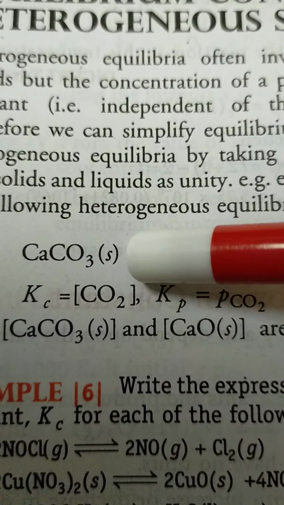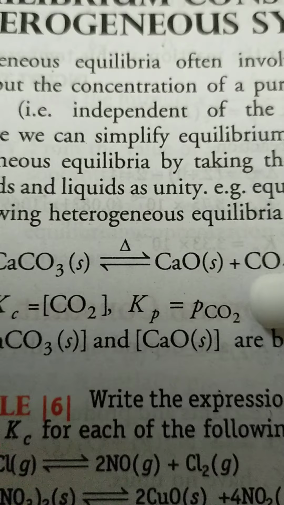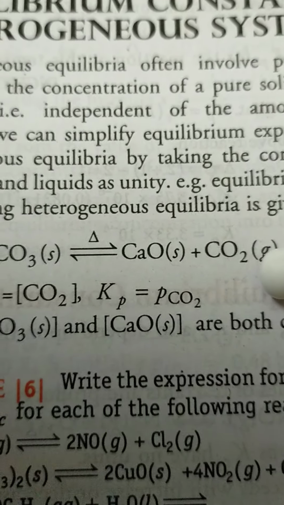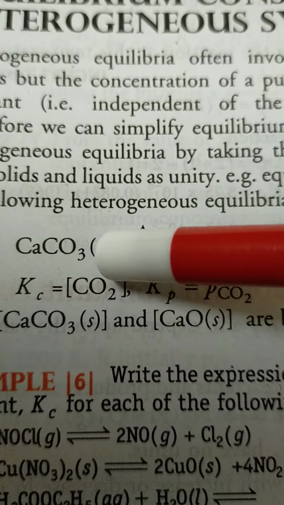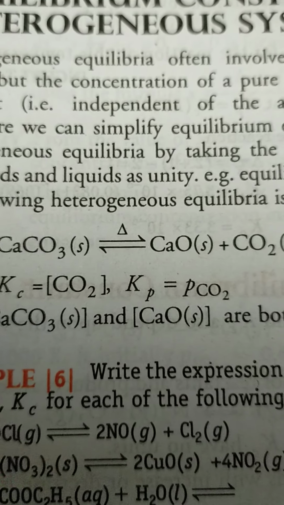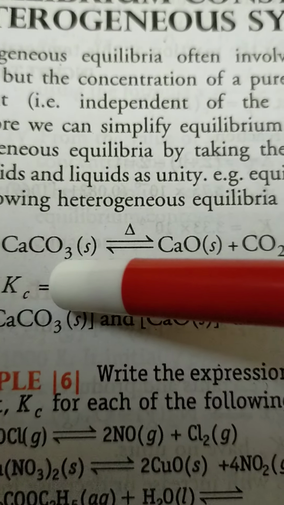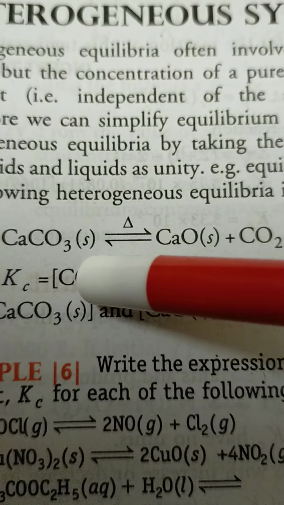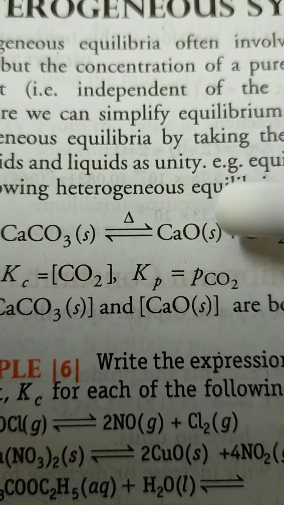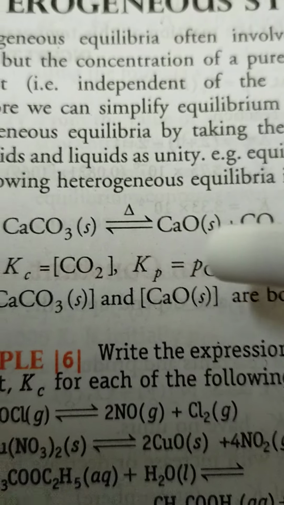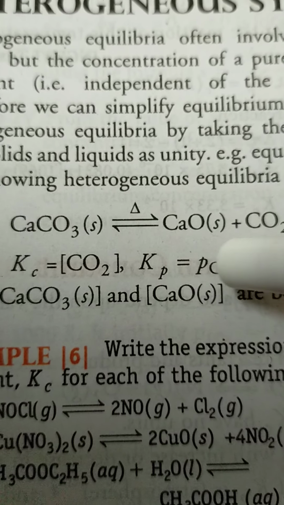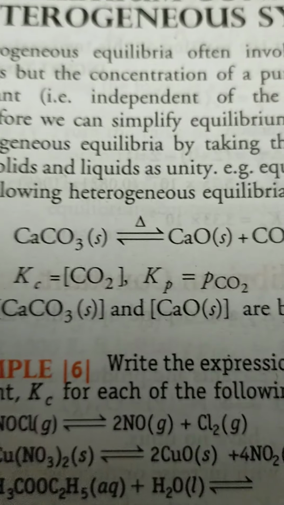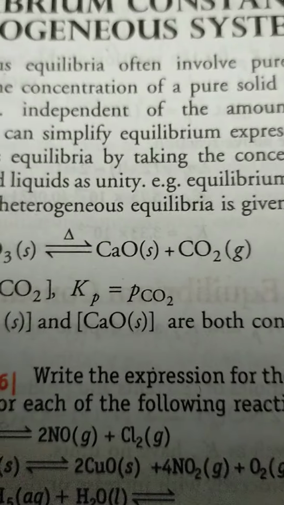Here CaCO3 in solid state on decomposing gives CaO solid and CO2 gaseous. So CaCO3 is in solid state and CaO is also in solid state. So what will be the concentration? Kc is equal to [CO2]. Why have we taken only CO2? Because both others are solid. What is Kp? Kp is equal to pCO2. Since CaCO3 is solid and CaO is solid, both are taken as unity.